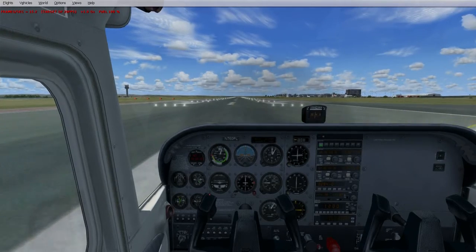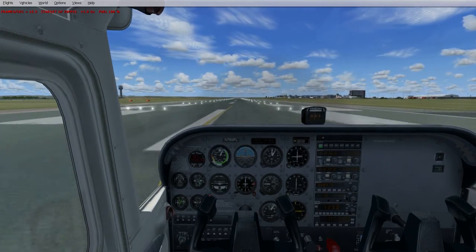Full throttle. Just have to excuse my throttle quadrant there. The flaps were